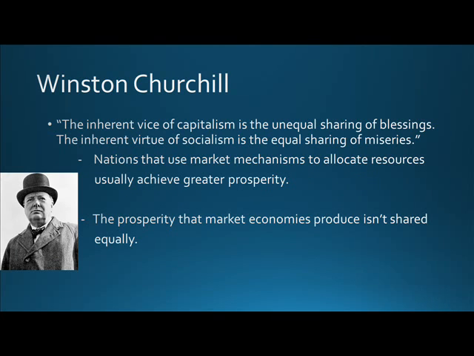The great British Prime Minister Winston Churchill once summarized alternative economic systems as follows. The inherent vice of capitalism is the unequal sharing of blessings. The inherent virtue of socialism is the equal sharing of miseries. Churchill's quip draws attention to two important facts. First, nations that use market mechanisms to allocate resources usually achieve greater prosperity than those that do not. Secondly, the prosperity that market economies produce is not shared equally.